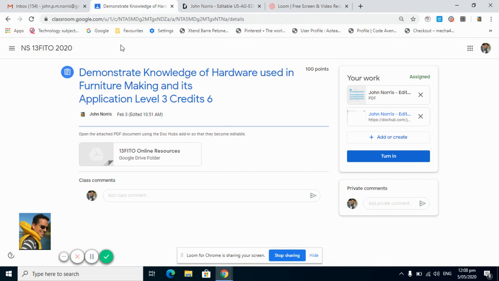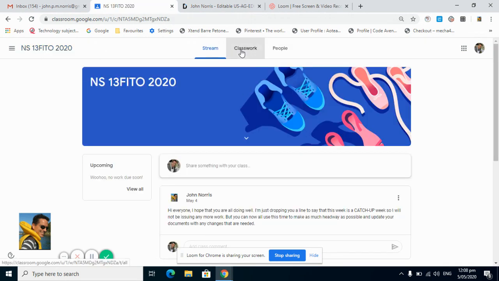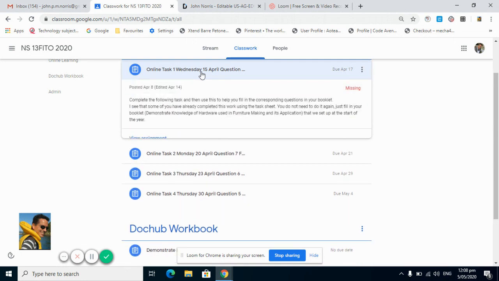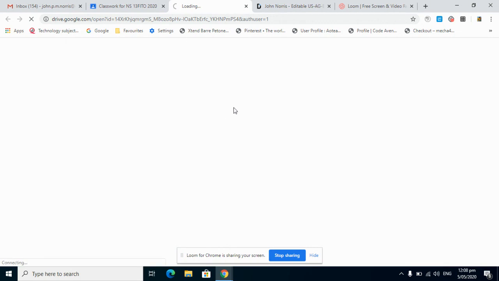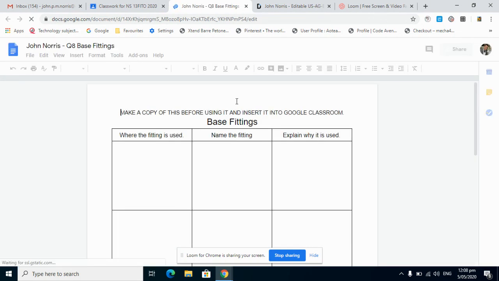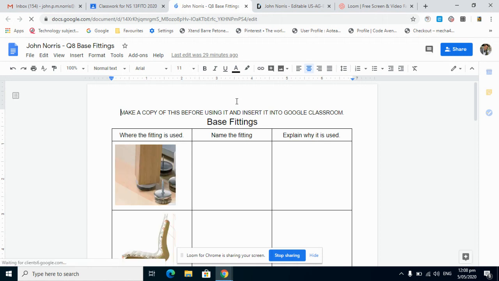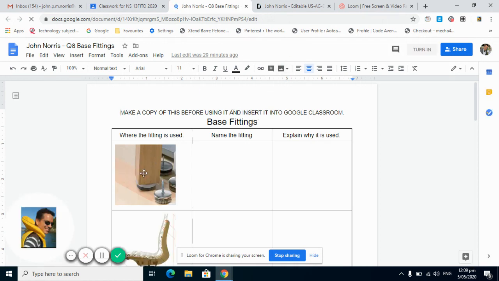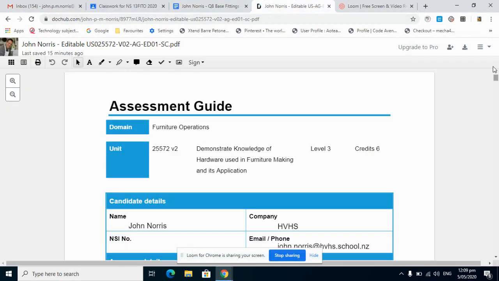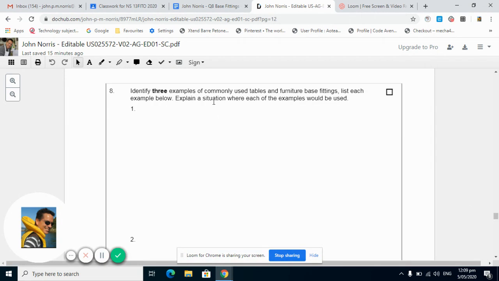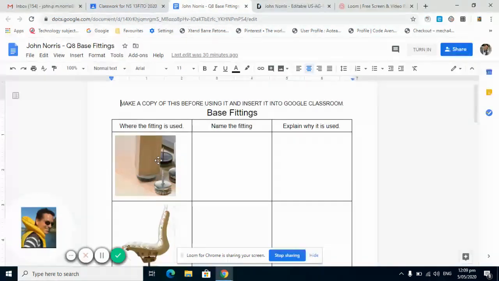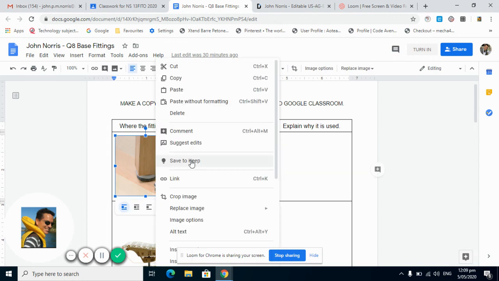Now go back to Google Classroom and Classwork and access one of the tasks that I've set for you, say question number 8. Now what I'd like you to do is take a copy of the pictures relating to the fittings in the question that you're actually answering. So if we scroll down to question 8 on the document, it says identify 3 examples of commonly used tables and furniture base fittings. So if we click on here and save to keep,